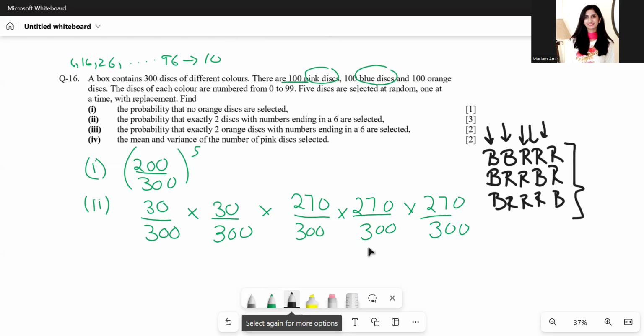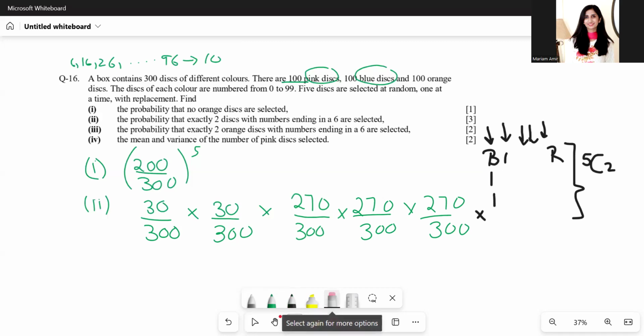That would be found using combinations, and we have not studied that yet. That is the topic of the next chapter. So for now, you need to know that this has 5C2 combinations that we learn in the next chapter. So we also have to multiply this fraction with 5C2, which I believe is 10.